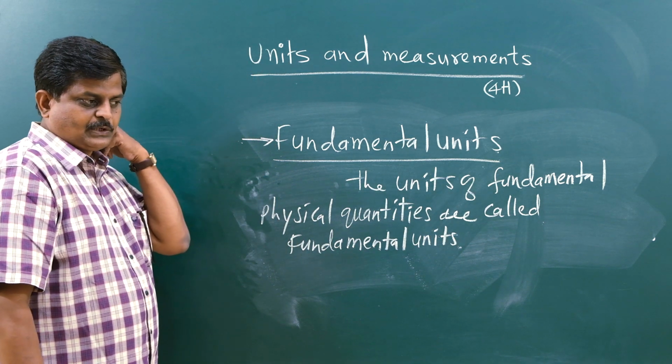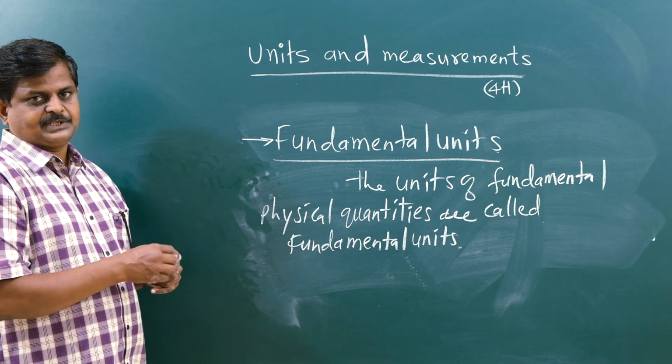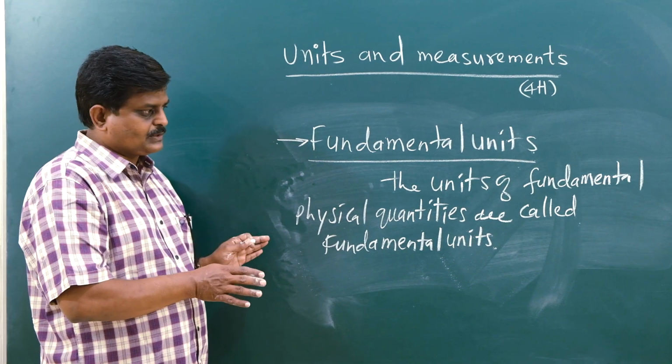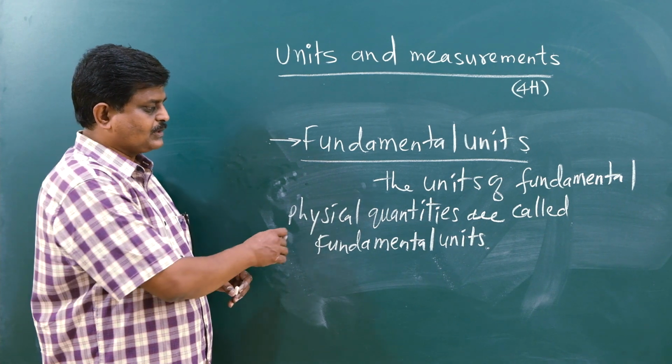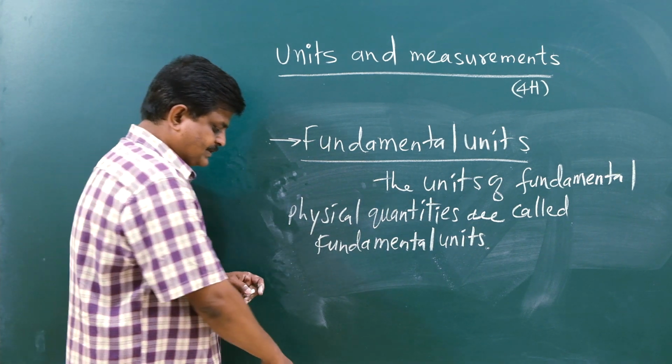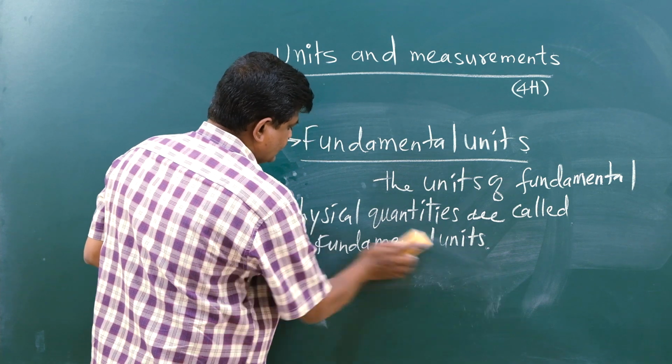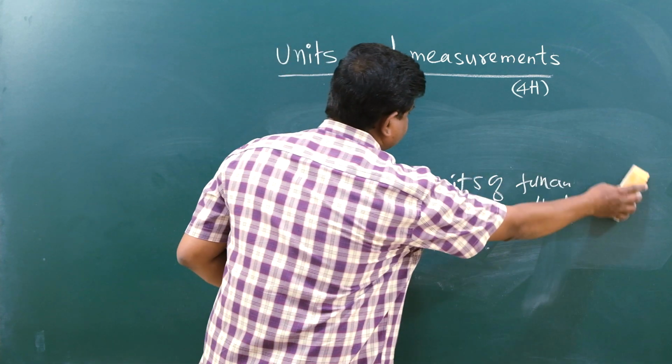The fundamental quantities are the quantities which cannot be resolved into any other quantities. The corresponding units of fundamental quantities are called what? Fundamental units. Let us see some examples.